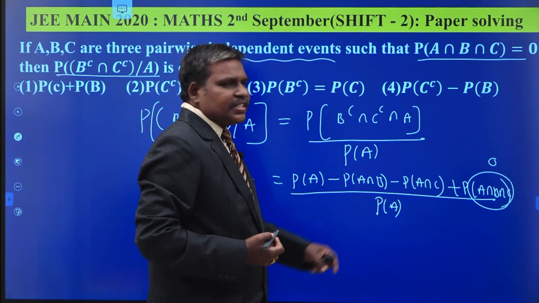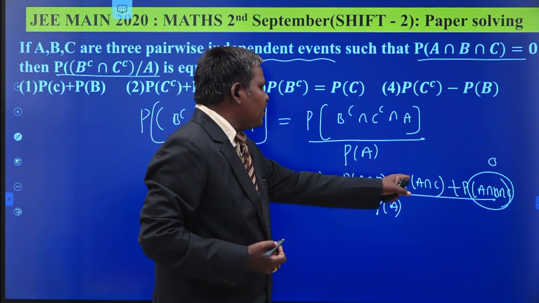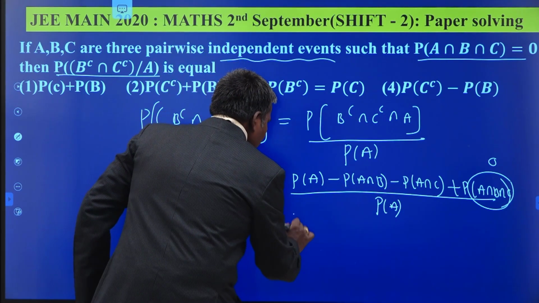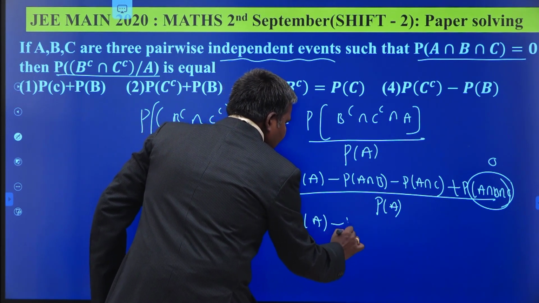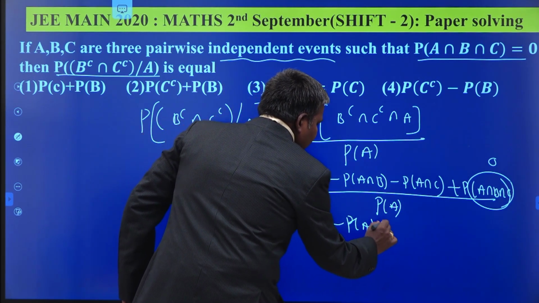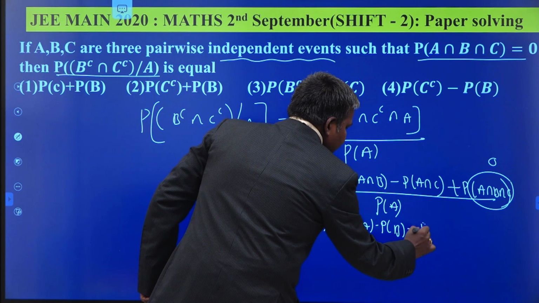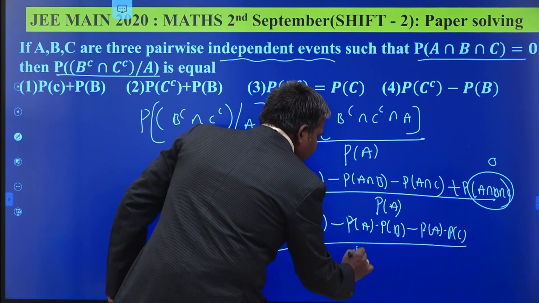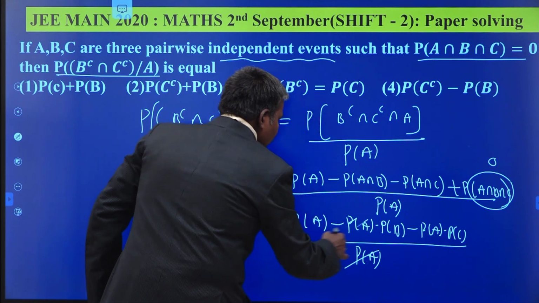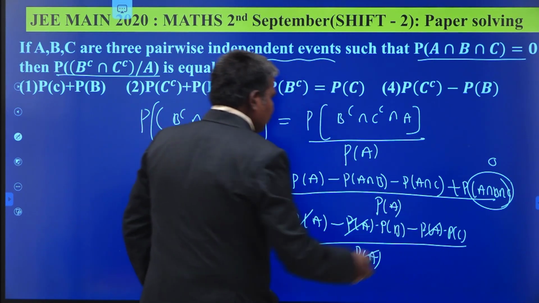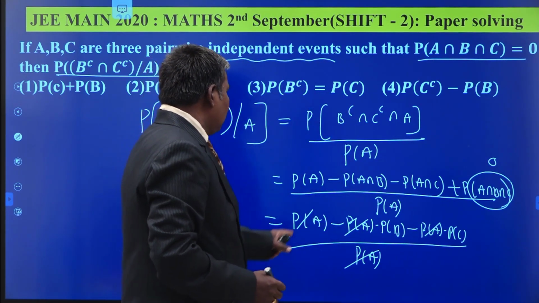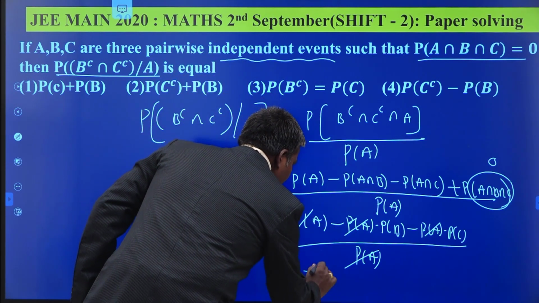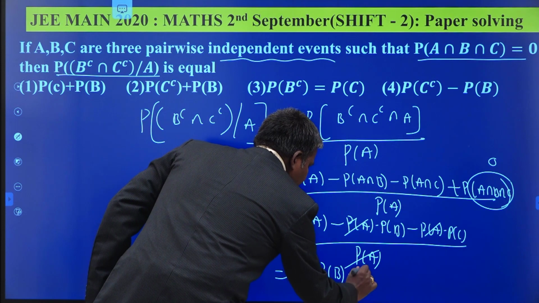What is P of A intersection B? P of A into P of B. What is P of A intersection C? P of A into P of C. So P of A minus P of A into P of B minus P of A into P of C, whole divided by P of A. Cancel out P of A on both sides from the numerator and denominator. 1 minus P of B minus P of C.